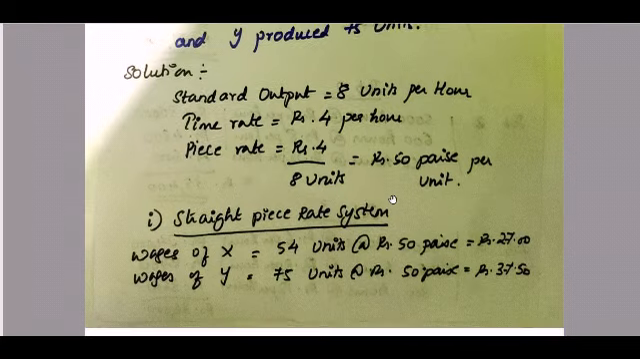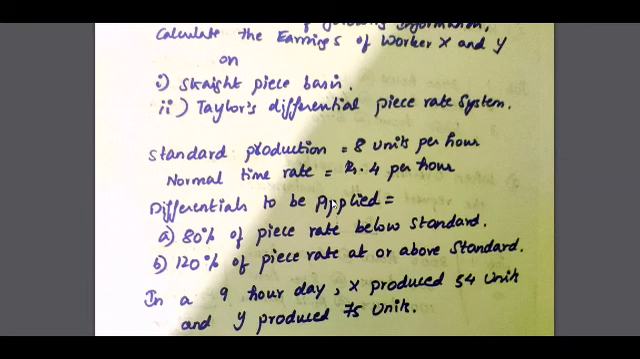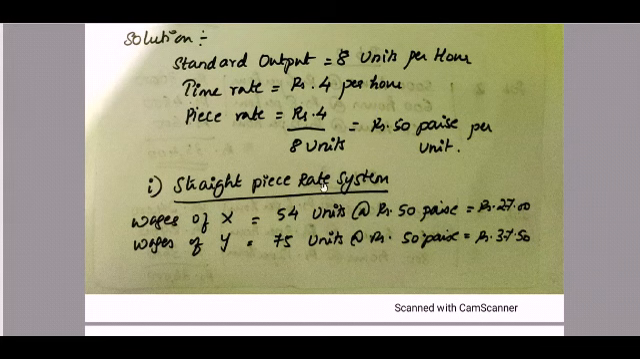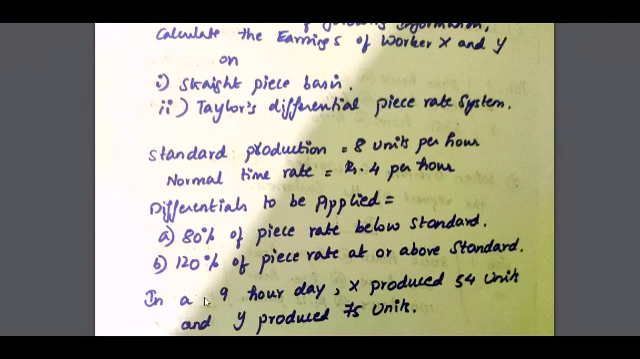So what have they told us in the question? To calculate the earnings of X and Y on straight piece basis and Taylor's differential piece rate system. First we'll calculate under straight piece rate system. So the wages of X under straight piece system: how many units does X produce? If you look into the question, in a 9-hour day, X produced 54 units and Y produced 75 units.